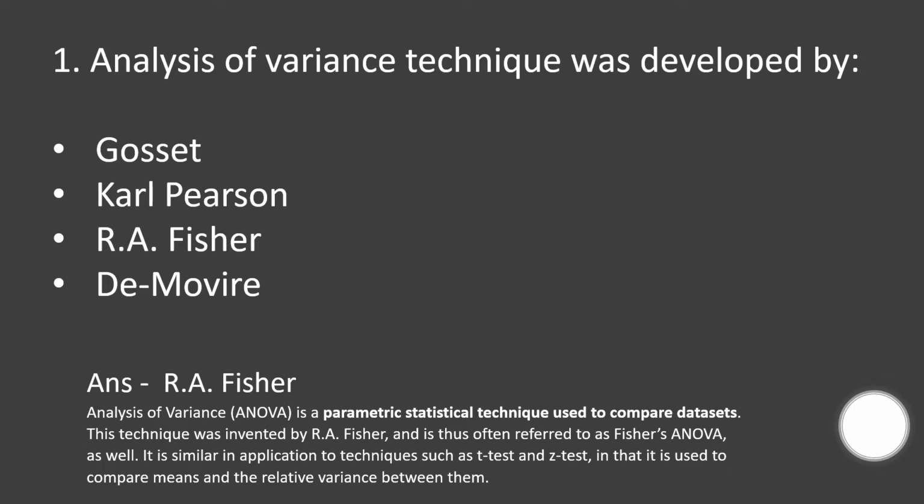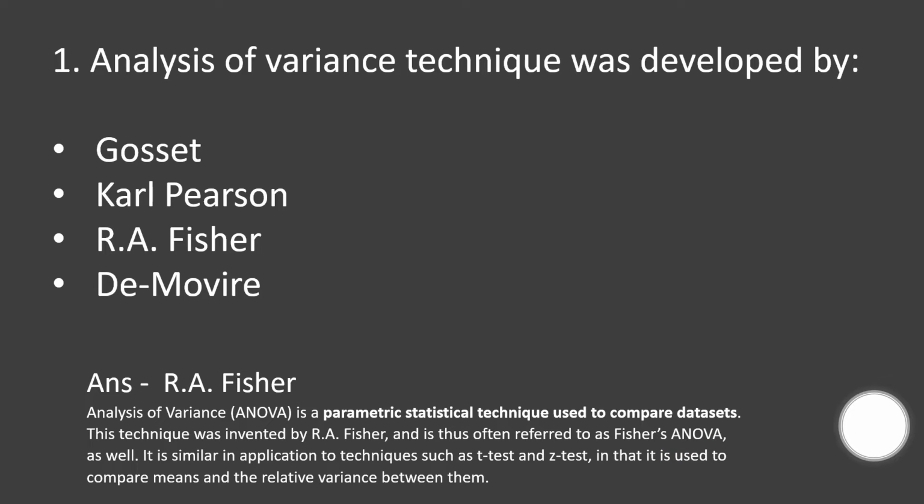Fisher. See, the analysis of variance is a parametric statistical technique used to compare data sets. This technique was invented by R.A. Fisher and is thus often referred to as Fisher-ANOVA as well. It is similar in application to techniques such as t-test and z-test in that it is used to compare means and the relative variance between them. That is basically, the analysis of variance technique was developed by R.A. Fisher and therefore it is also known as Fisher-ANOVA.